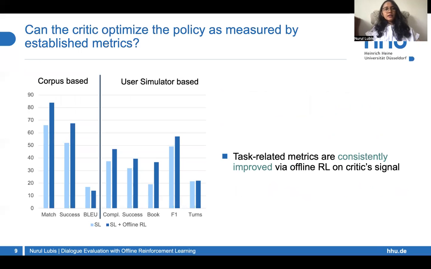So, can the critic optimize the policy as measured by established metrics? Based on corpus-based and interactive evaluation, yes. Compared to a model that's trained only with supervised learning, shown in light blue, task-related metrics are consistently improved by using offline RL on critic signal.